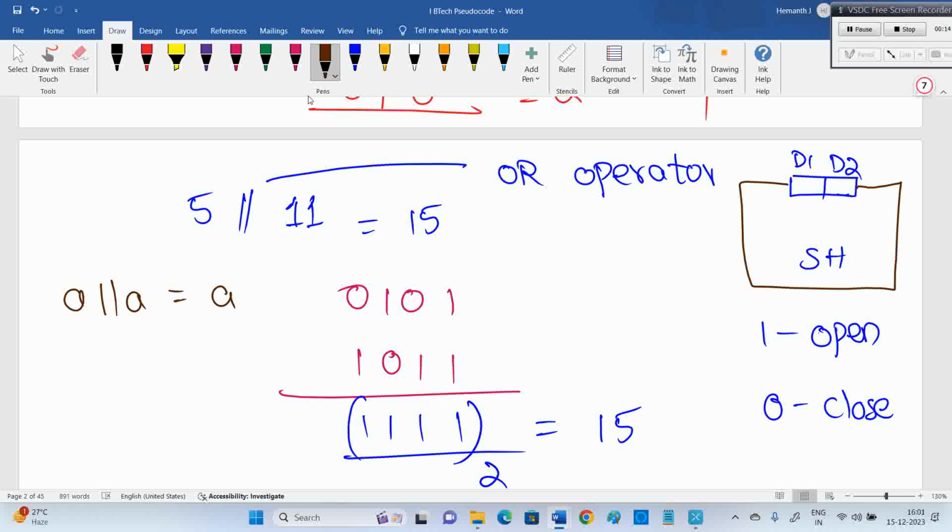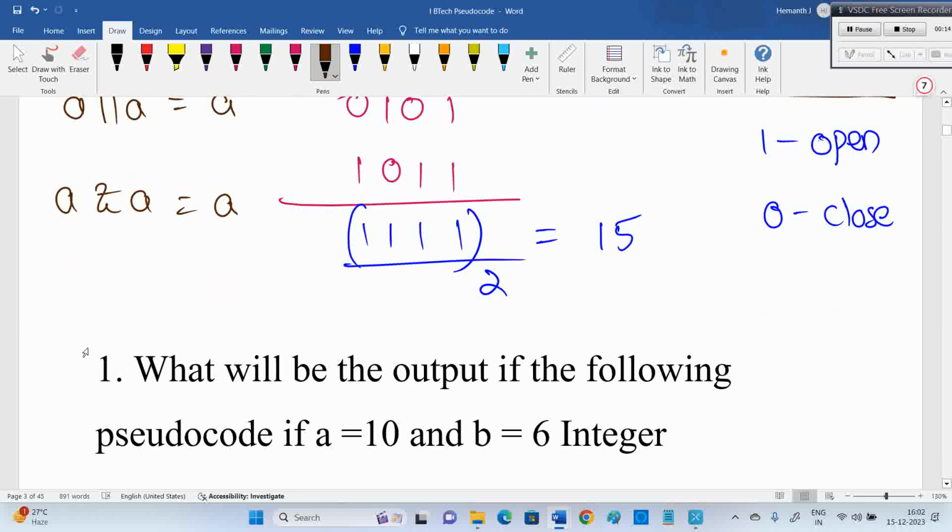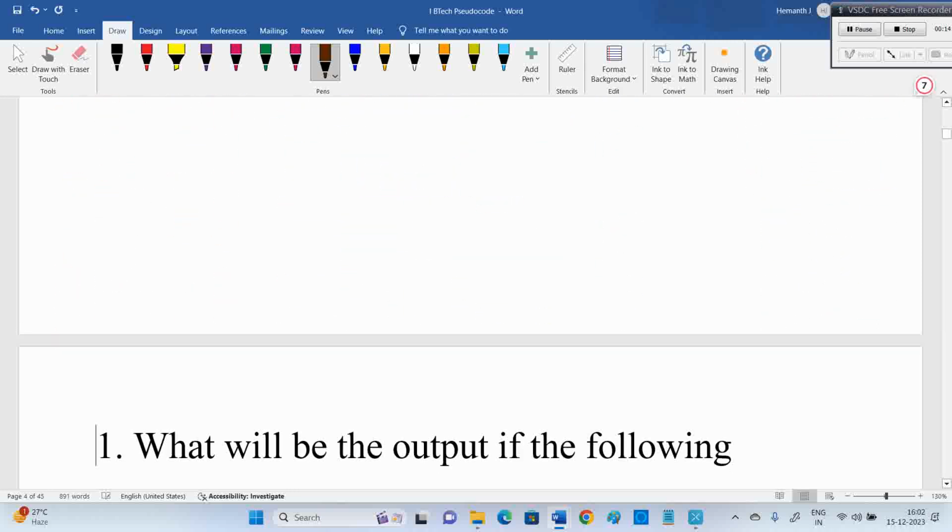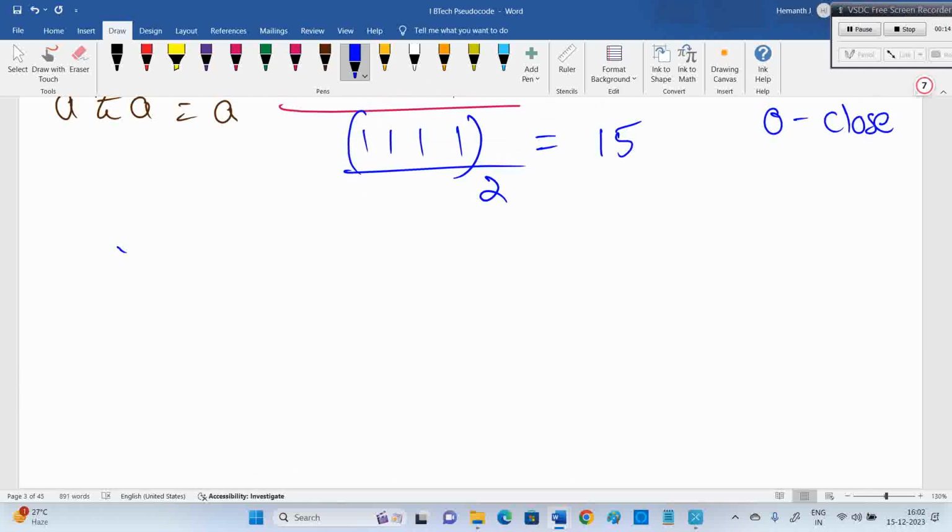Here, if you do A OR A, the same thing happens, A only will come. Similarly, the AND operator also gives the same thing: A AND A will be A. But the AND operator, generally what will happen? See, the AND operator is like this. Just to understand the AND operator.